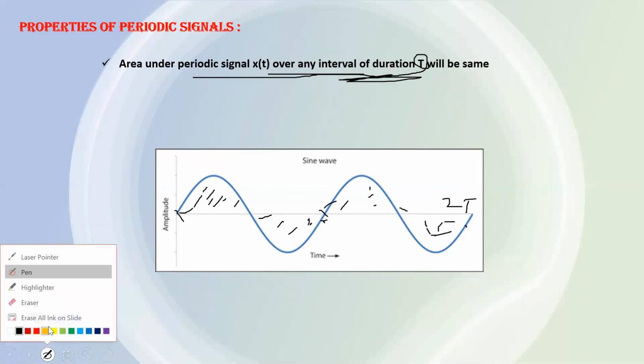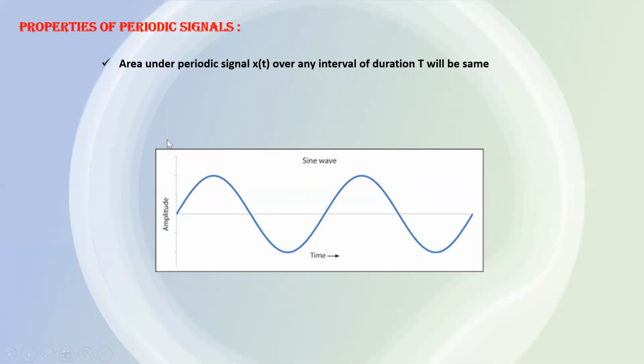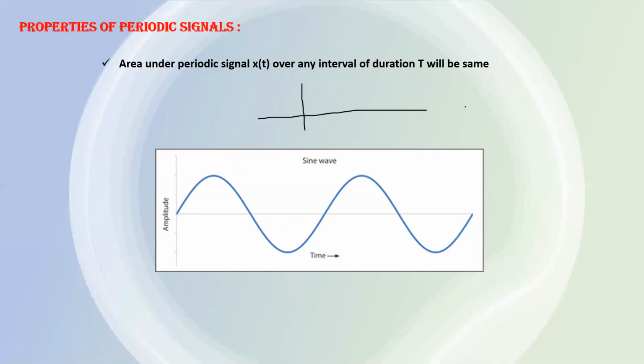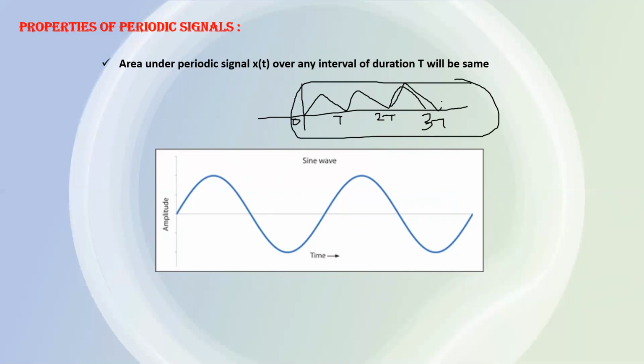So if this is a periodic signal, then the area under 0 to T, area under T to 2T, area under 2T to 3T, all these areas will be equal. So it has a definite pattern. That is why a periodic signal has a definite pattern, definite shape. It is not irregular, it is a regular waveform.